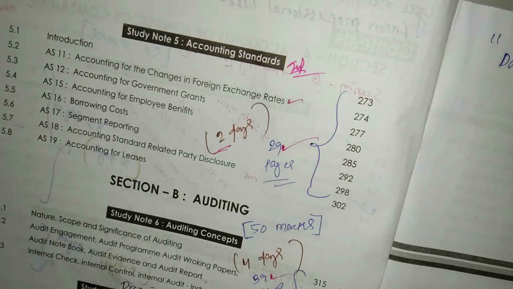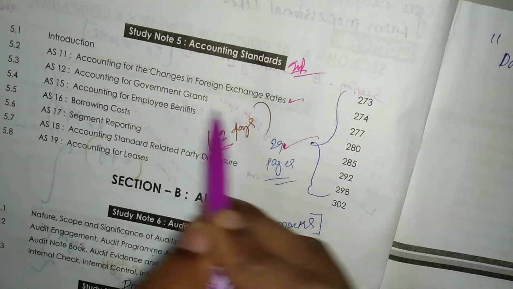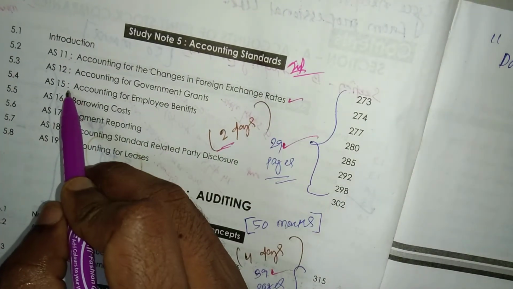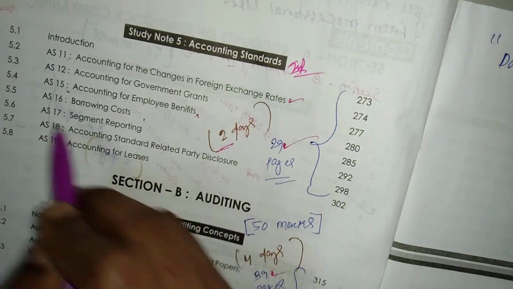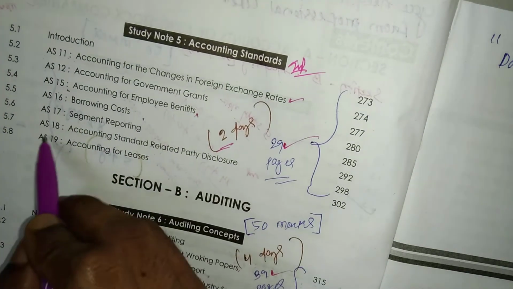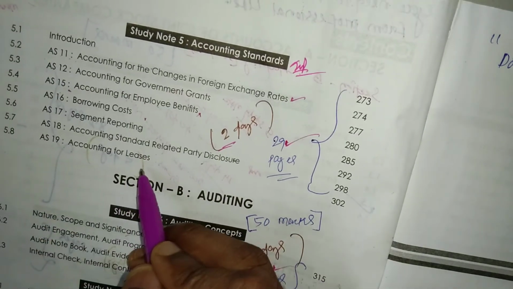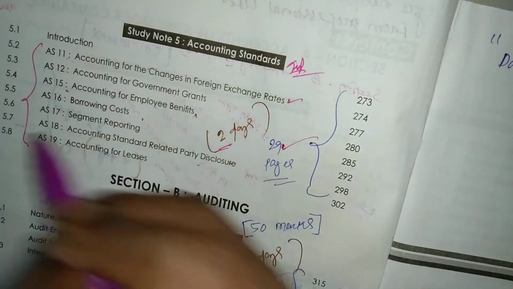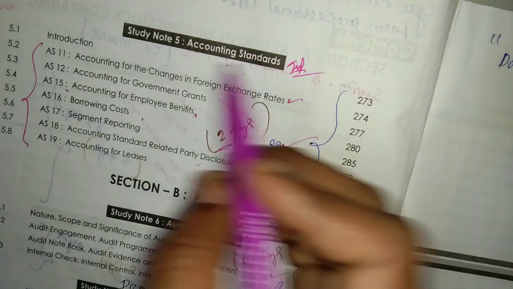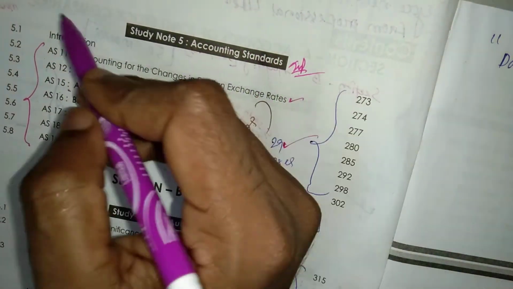Okay, accounting for changes in foreign exchange rates, AS11, AS12 accounting for government grants, then AS15 accounting for employee benefits, AS16 borrowing cost, AS17 segment reporting, AS18 accounting standard related party disclosure, AS19 accounting for leases. All the accounting standards are very important. You need to remember all the accounting standards as per this paper.